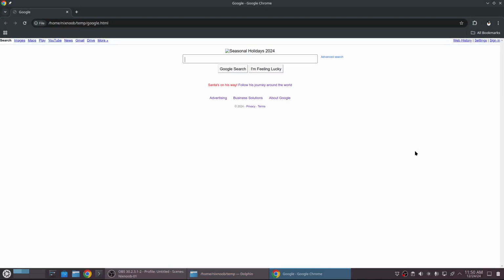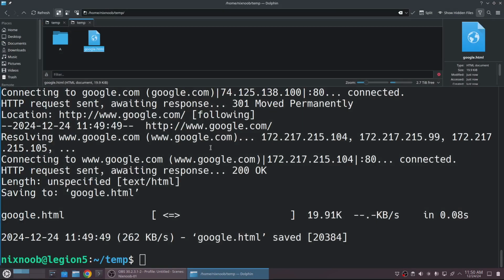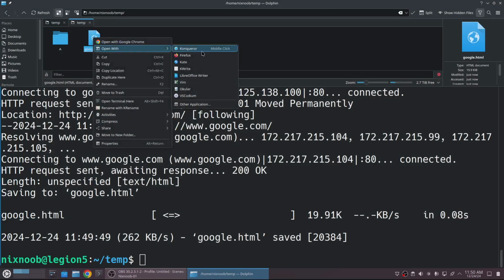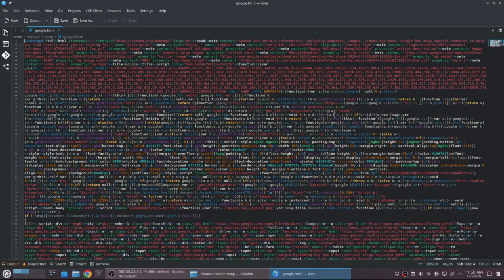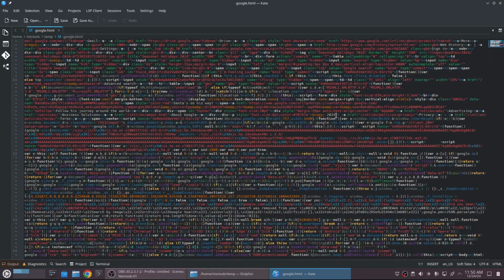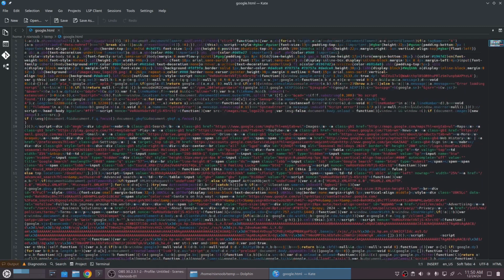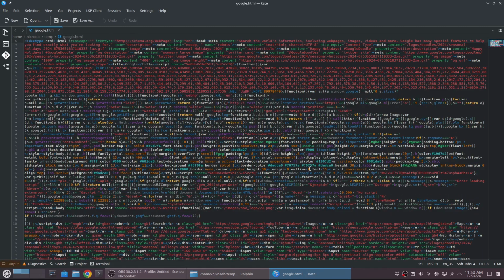Now, it's not going to have any of the images because those are all relative links, but we could actually look at this HTML in a text editor. And there we go. There's the HTML. Now, this is the default text editor on Linux, and you can see that it recognizes and syntax highlights HTML for me. If we open the same thing in Notepad on Windows, it would look entirely different.